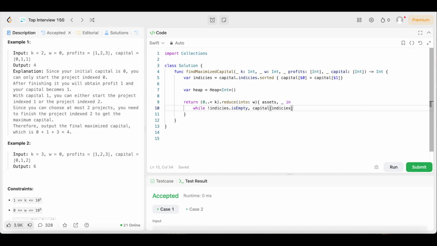Sorry, y'all, gotta make sure the spelling's right. Indices dot last, exclamation point. Come outside the square brackets. We're gonna say is less than or equal to assets. We're gonna open up the brackets again.